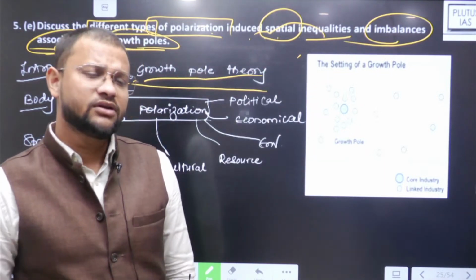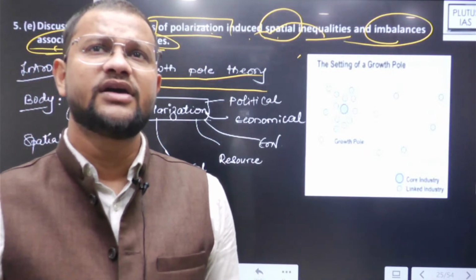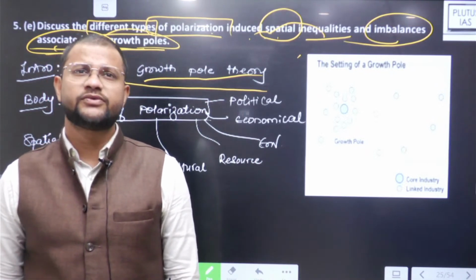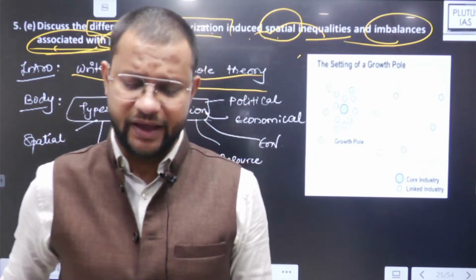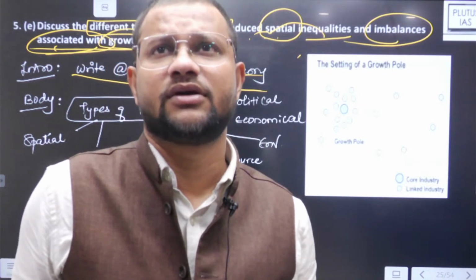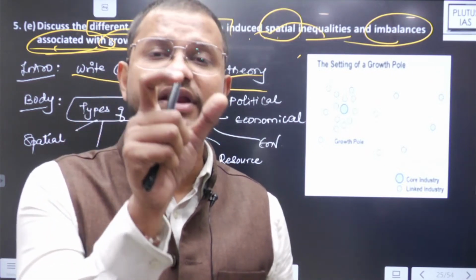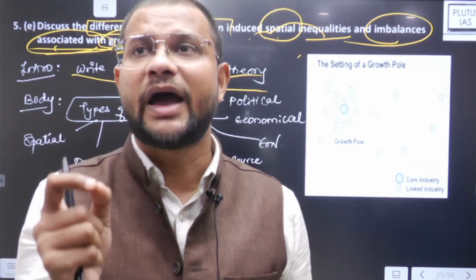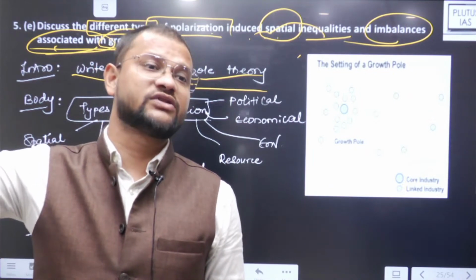It simply believes that not all of your locations, not all of your regions have the potential to achieve development at the same pace. क्या आपका हर कोई रीजन, हर कोई जो एरियाज है या सेक्टर है, it cannot achieve development at the same rate, and that's why you have to first identify the potential areas of development, कि जो आपको potential areas होंगे, and then you have to allocate most of your resources there.